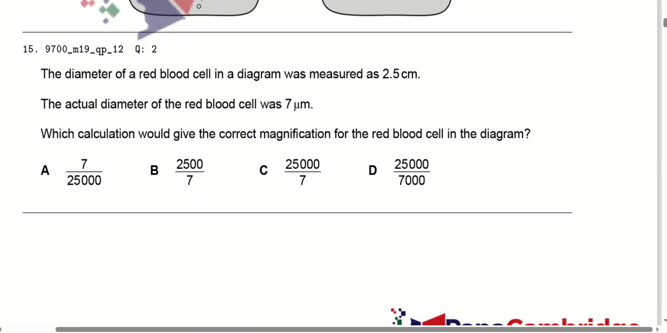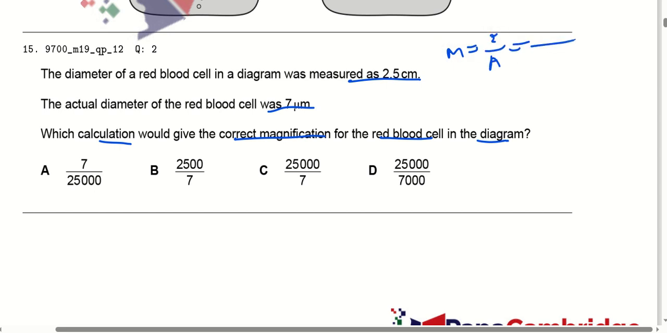The diameter of a red blood cell in a diagram was measured to be 2.5 centimeter. The actual diameter was 7 micrometer. So which calculation would give the correct magnification of the red blood cells in the diagram? So we have to find out magnification is equal to image size by actual size.